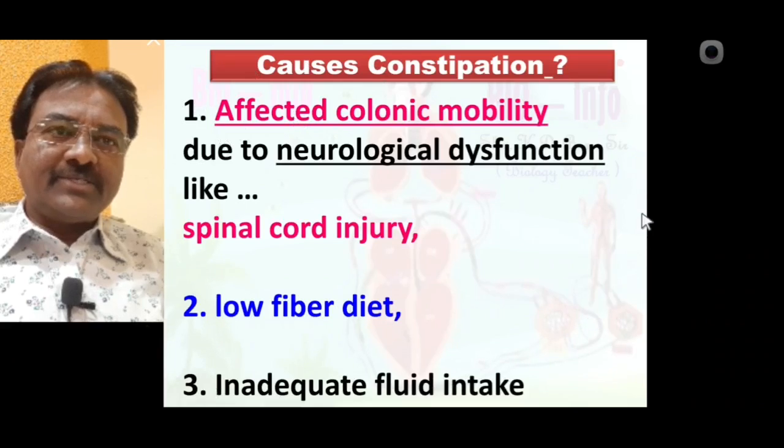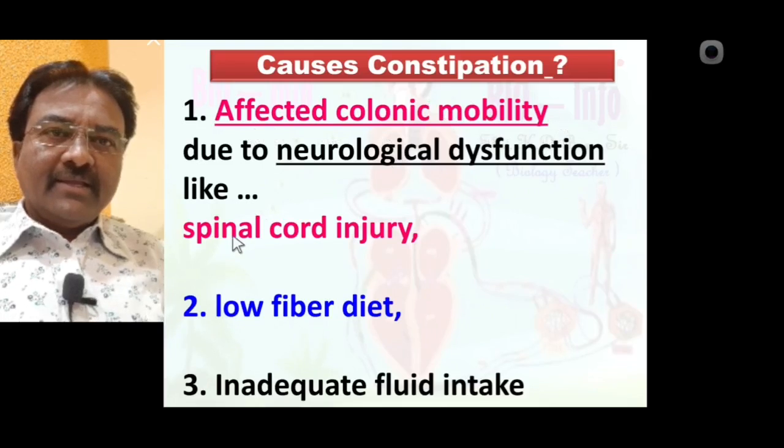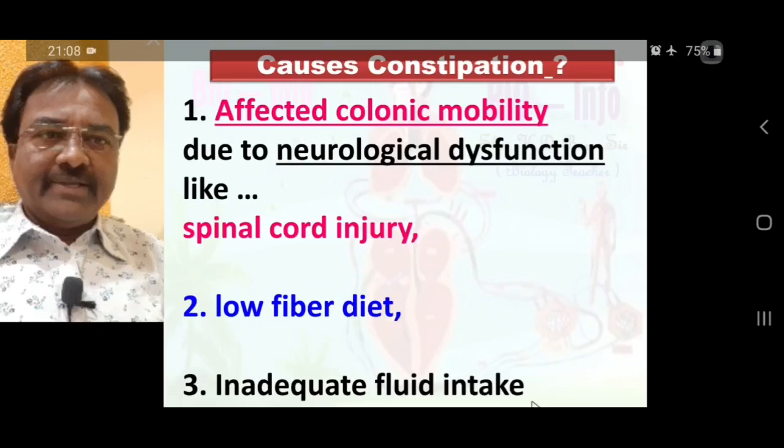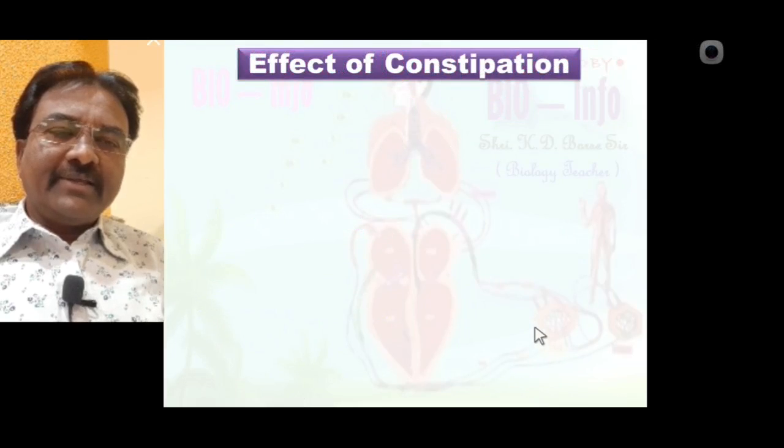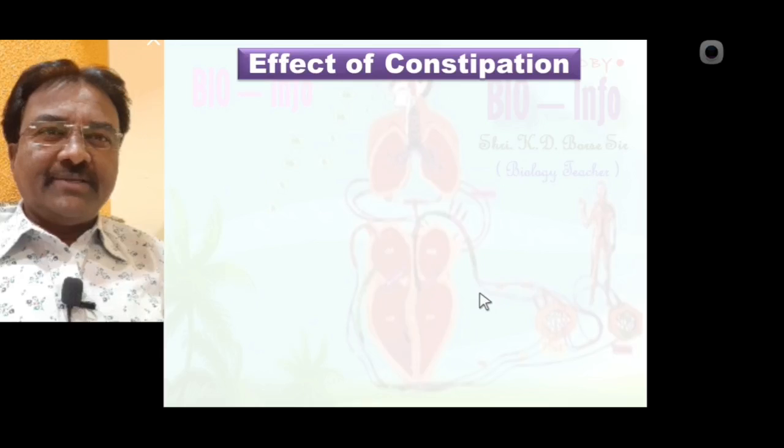Most of the time this question is asked: what are the causes of constipation? Affected colonic mobility due to neurological dysfunctions like spinal cord injury, low fiber in diet, and inadequate fluid intake are the different causes of constipation. Now we learn the effects of constipation.